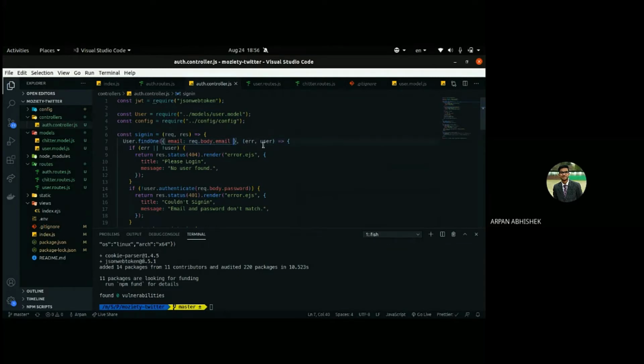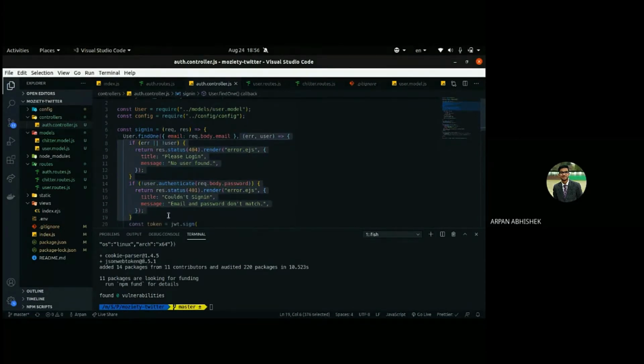After that, the second argument of that find one function is a callback function, which takes two parameters. First one is the error. So here, if any error occurs or if there is no user, just simply render this error.ejs, which we do not have right now.